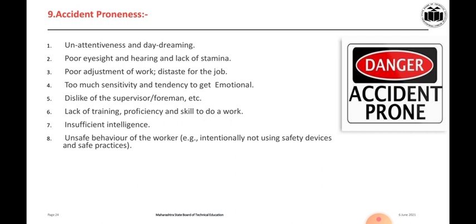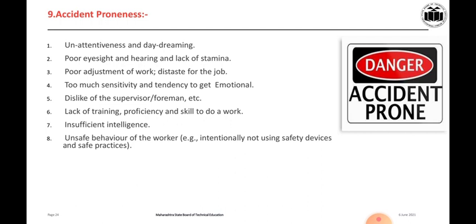Poor eyesight and hearing and lack of stamina are also dangerous. Poor adjustment of work, distaste for the job, too much sensitivity and tendency to get emotional, dislike of the supervisor and foreman, lack of training, proficiency and skill to do the work, insufficient intelligence, unsafe behavior of the worker.